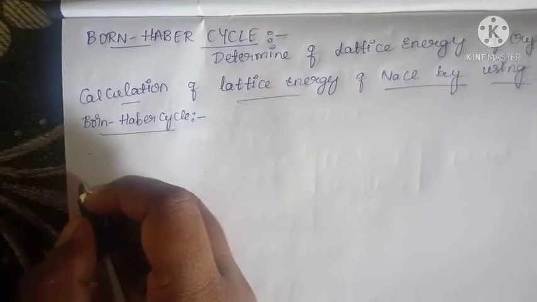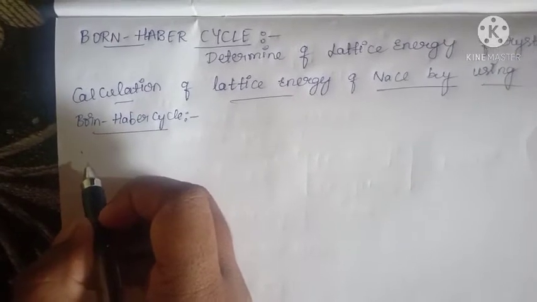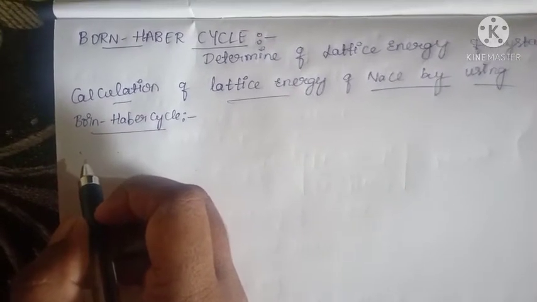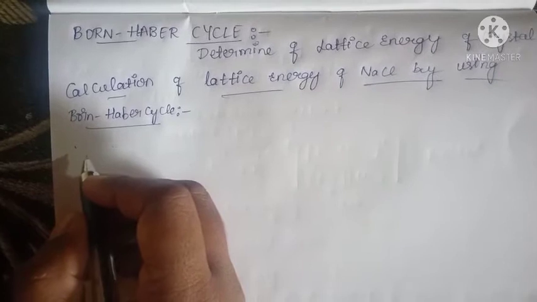Okay, then we know how to calculate a lattice energy of NaCl by using the Born-Haber cycle.